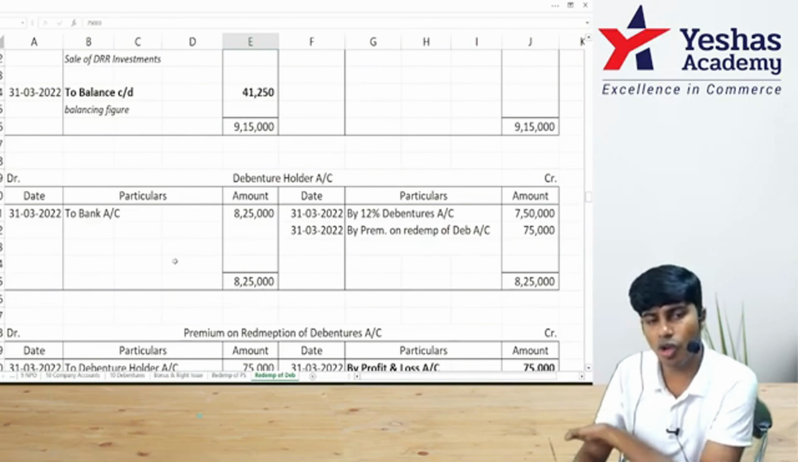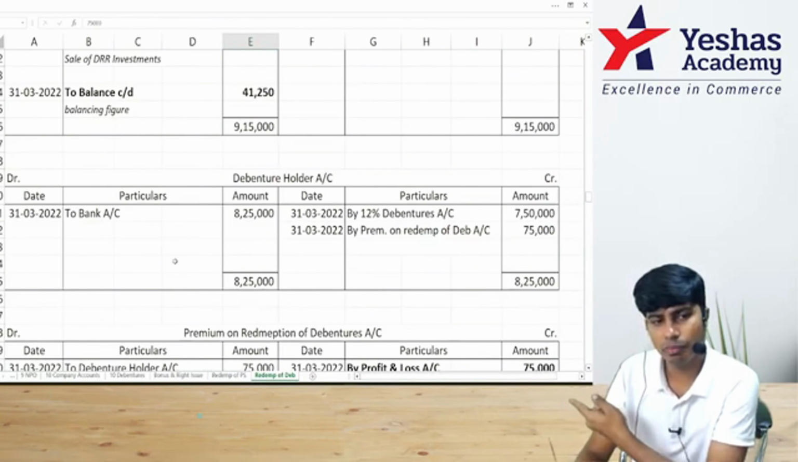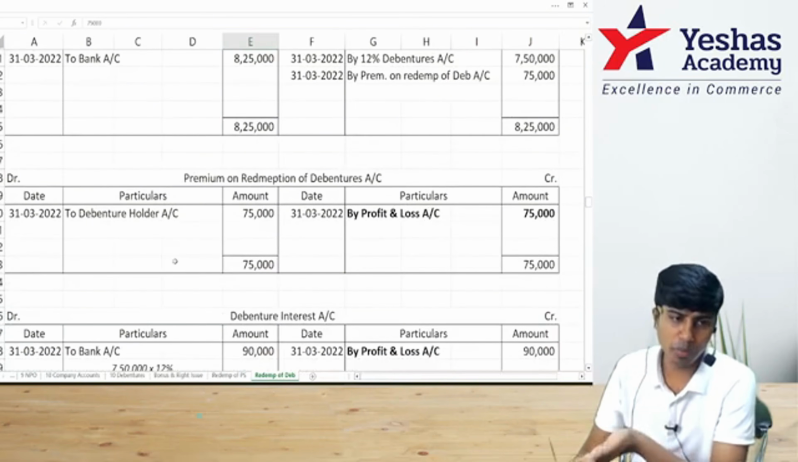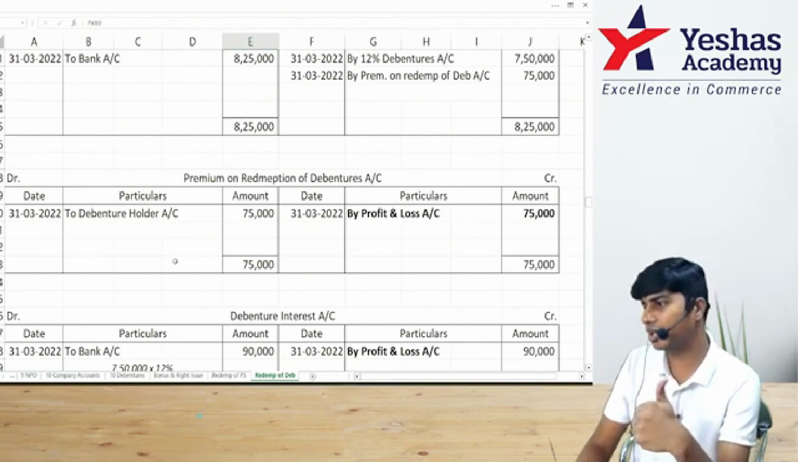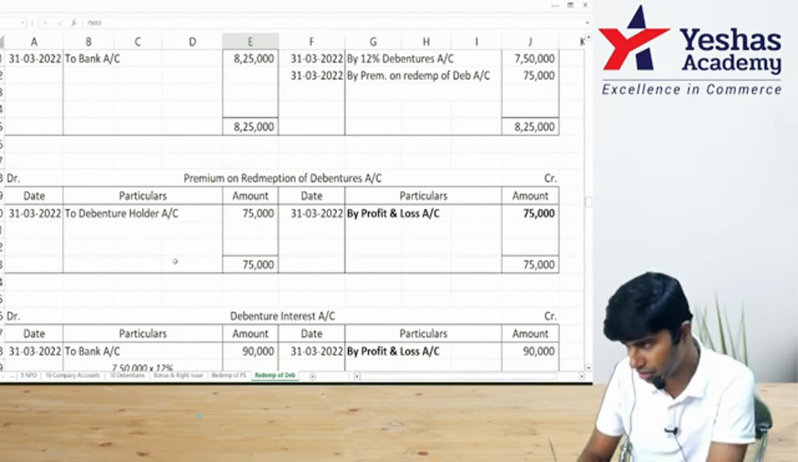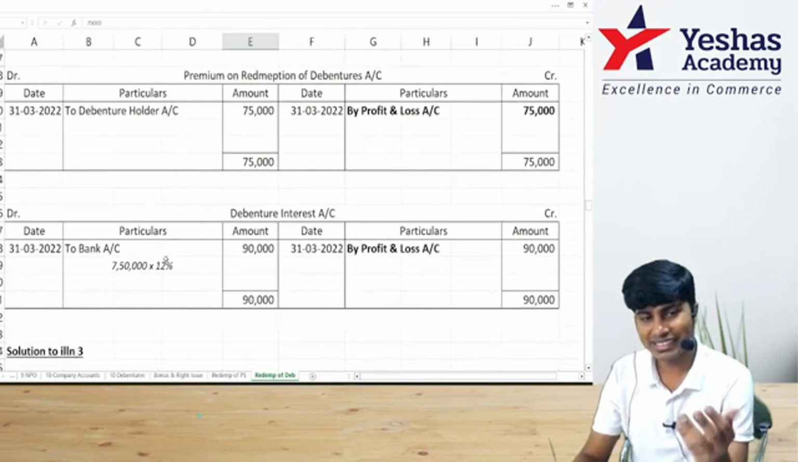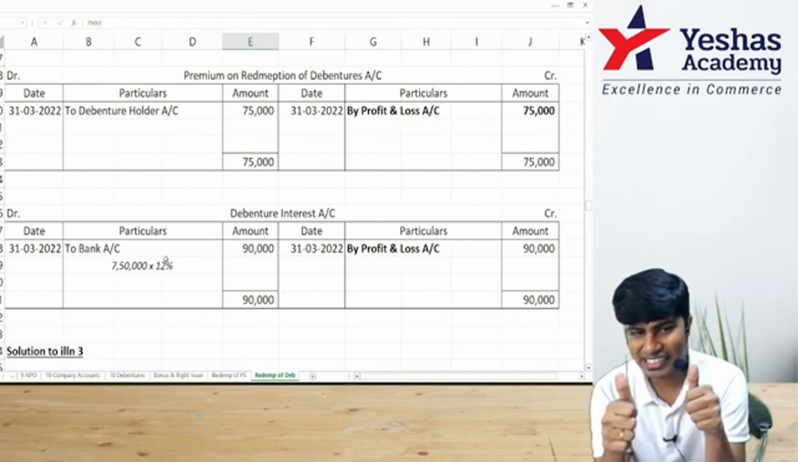Debenture holders, we paid them nominal value plus premium. Payable on the credit, paid on the debit. Premium, I transferred it to P&L. If there was a provision earlier created and brought on, I would have adjusted against the same. Finally, debenture interest, whatever I paid is an expense transferred to P&L. Ta-da! Easy.